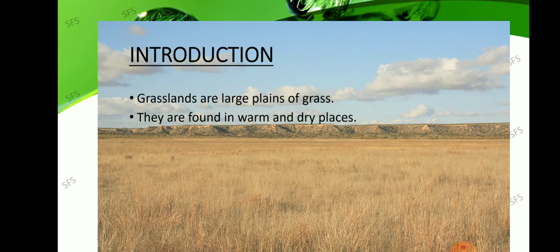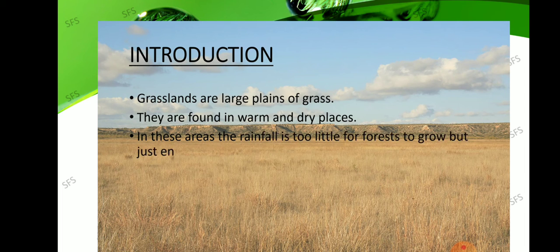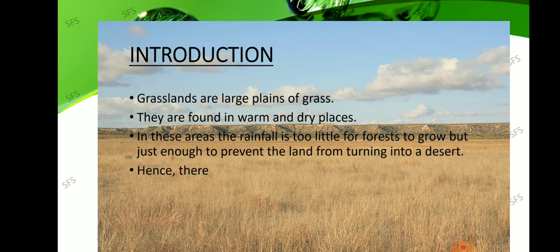They are found in warm and dry places. Warm means hot. In these areas, the rainfall is too little for forests to grow, but just enough to prevent the land from turning into a desert. This is not a desert, but if the rainfall is less, it will become a desert. Hence, there are very few trees or bushes in a grassland. Bushes means small plants.